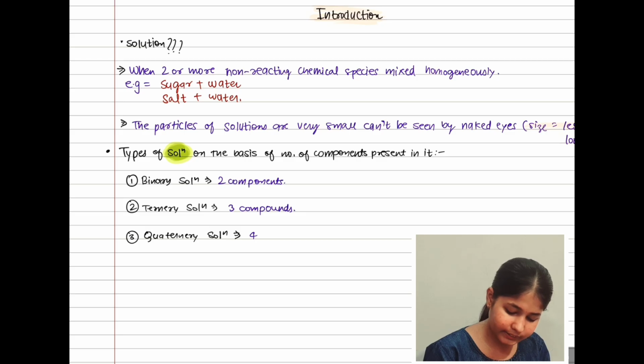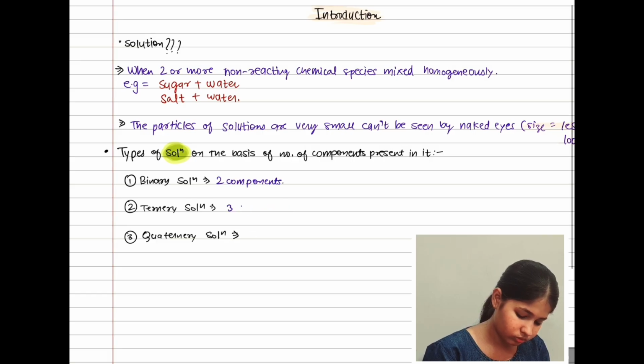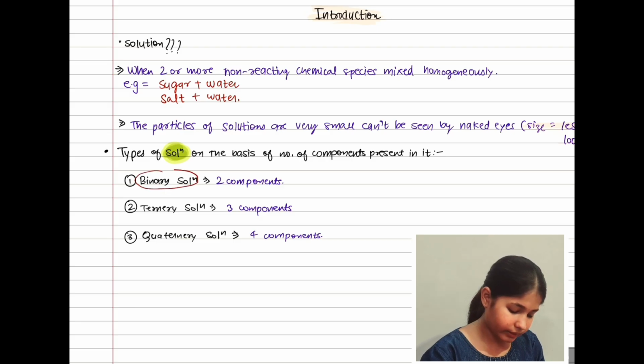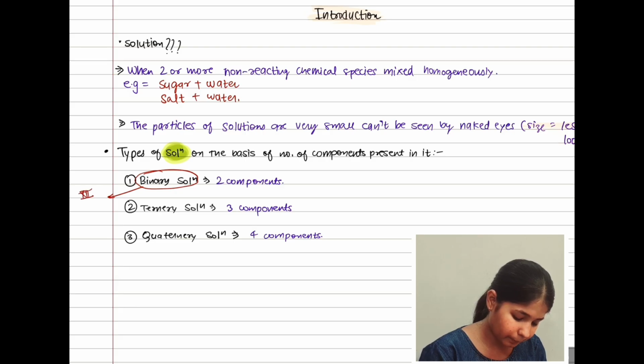In the quaternary solution, we will have 4 components. Actually, binary solution is the only kind of solution we are going to learn in this chapter.